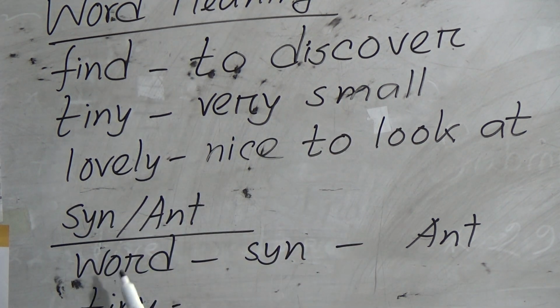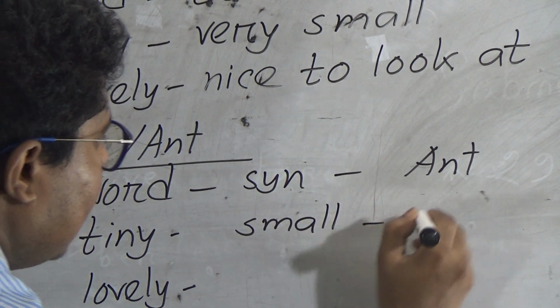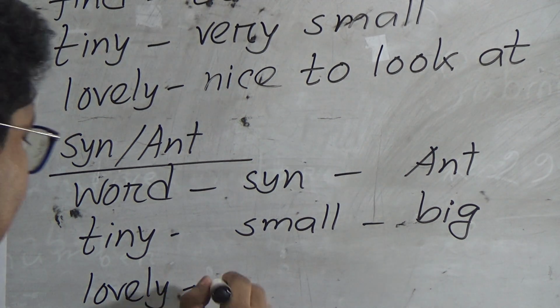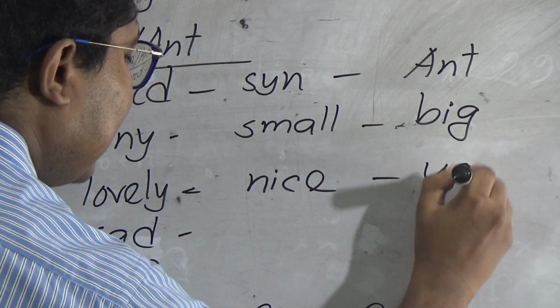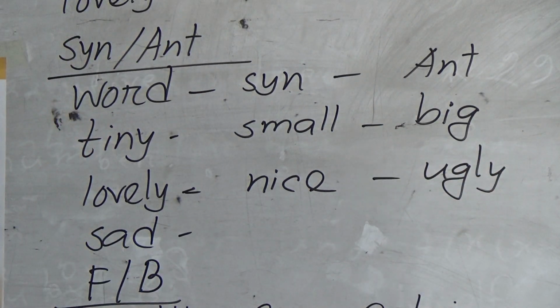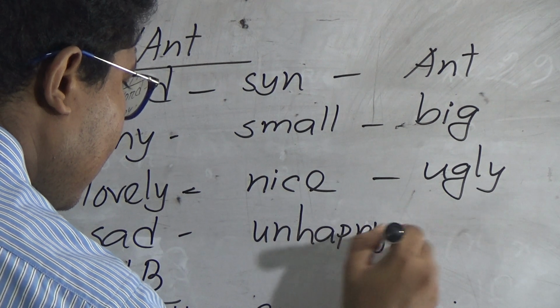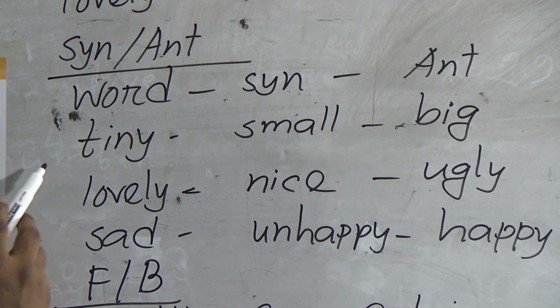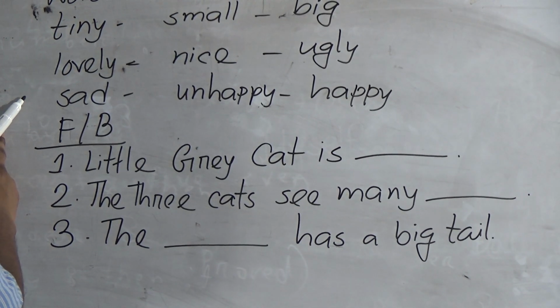Synonym and antonym. Word tiny: synonym is small, S-M-A-L-L, and antonym is big. Tiny, small, big. Lovely: synonym is nice, N-I-C-E, antonym is ugly. Sad, unhappy, happy. So tiny, small, big; lovely, nice, ugly; sad, unhappy, happy.